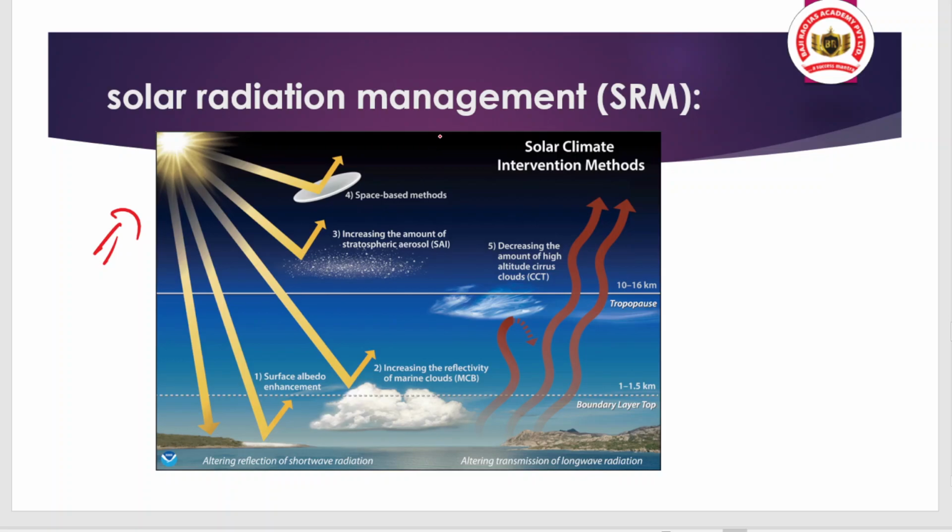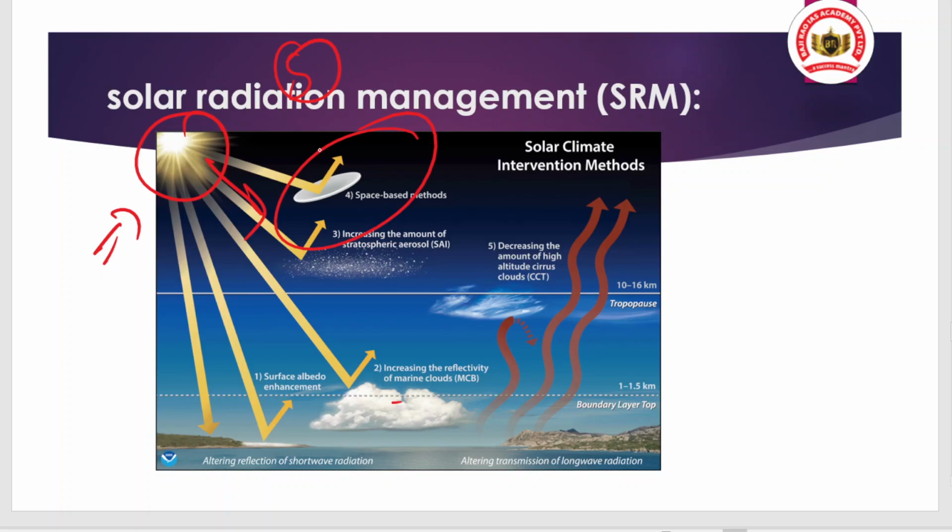You have to understand the basics that our earth or our atmosphere gets heated due to outgoing terrestrial long wave radiation, meaning the sun brings to our earth's surface the heat in the form of short wave solar radiation, but when it is received by earth, the earth releases the heat in the form of outgoing terrestrial radiation that heats up the atmosphere.